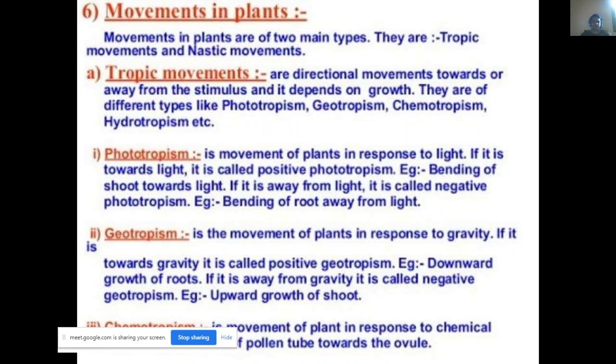Okay. That's the tropic movement. The first one I told is the tropic movement, phototropism. Phototropism is nothing but movement of the plant in response to light. Generally what happens is the plants bend towards the light source.